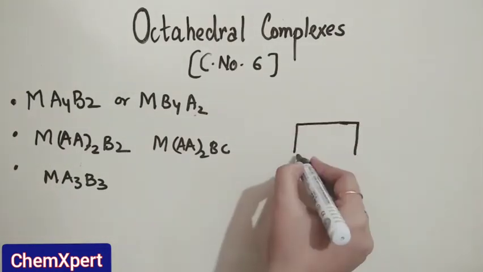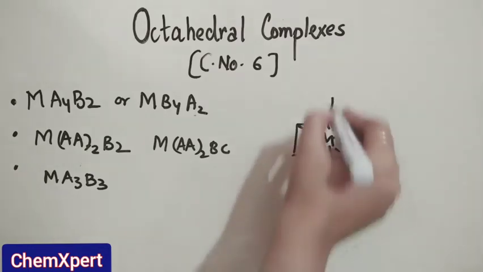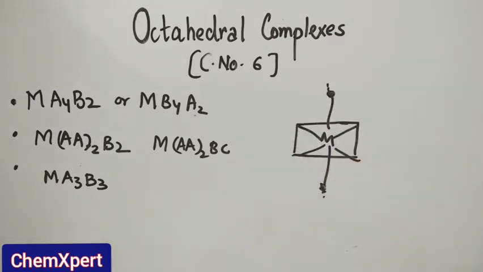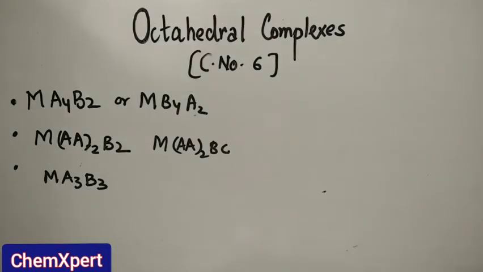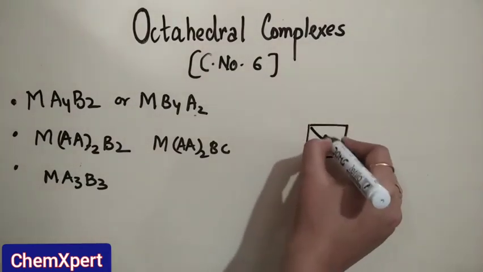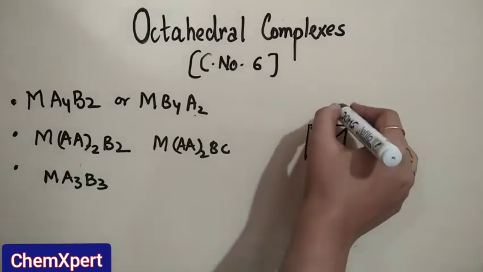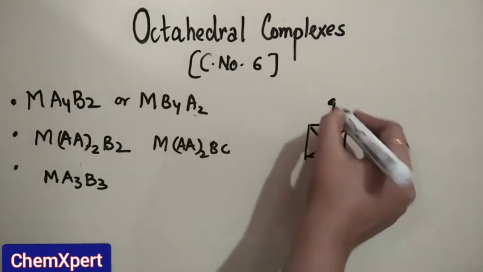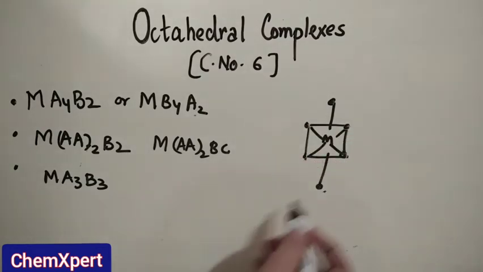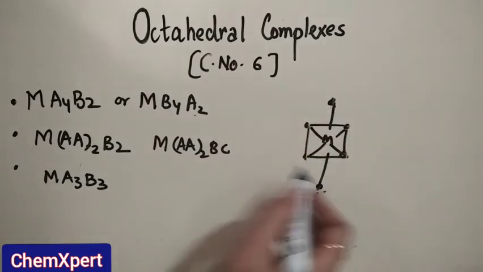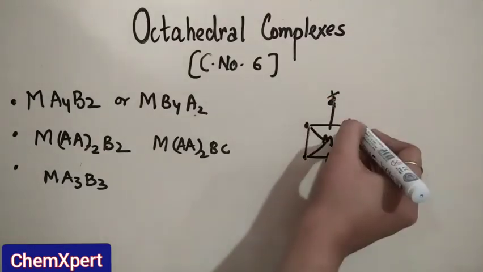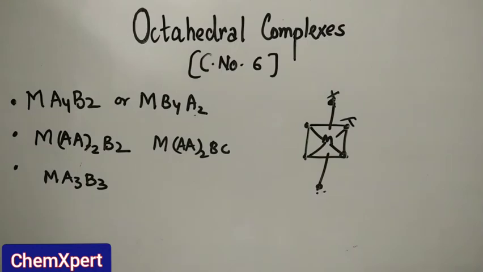Now for example, if we take an octahedral geometry like this, we consider these two as the axial positions. Whenever similar ligands are present at these positions, they are said to be a trans isomer, and if they are present at adjacent positions, then they are cis. Now the octahedral complexes also show cis and trans isomers. How? If this is an octahedral complex, then these two positions are the axial, and these four are the equatorial positions. When similar ligands are present at the axial positions, they are said to be the trans isomer, and if they are present one axial and one equatorial, then they are said to be the cis isomer.